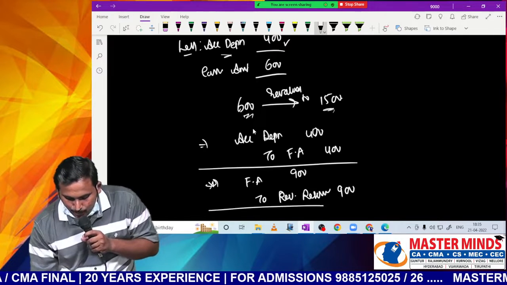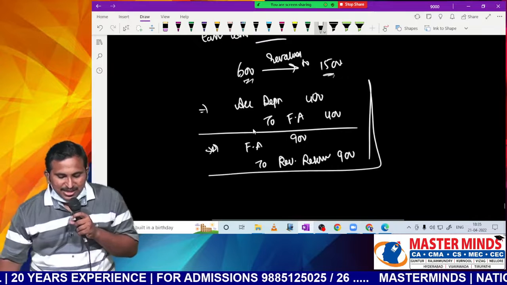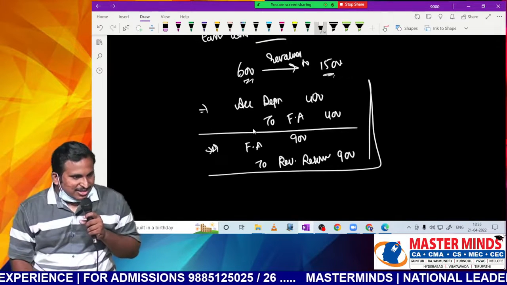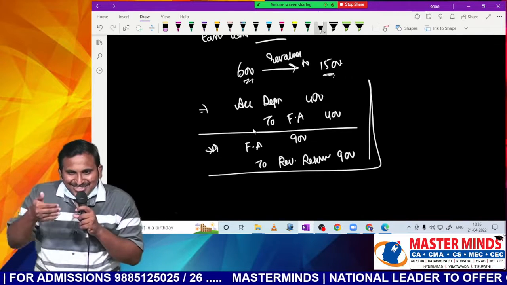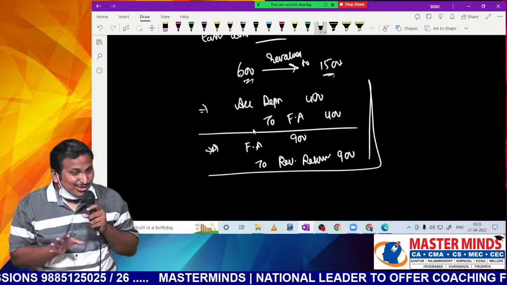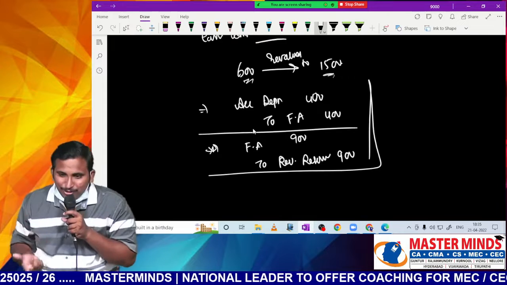This is one approach. But the problem in this approach is, in the balance sheet, how do we present? Suppose once I have done revaluation, how do I present? Can I continue showing this is the original cost, this is the accumulated depreciation? No, because already I have adjusted accumulated depreciation. Directly I have to show WDV.